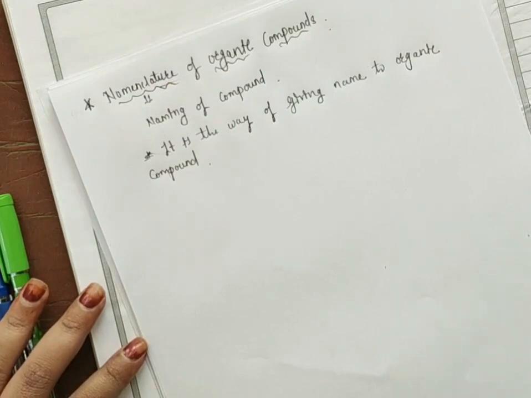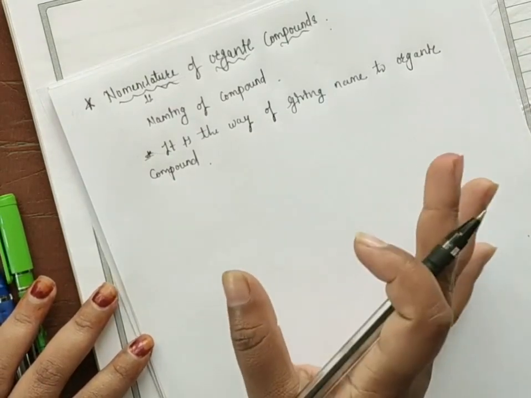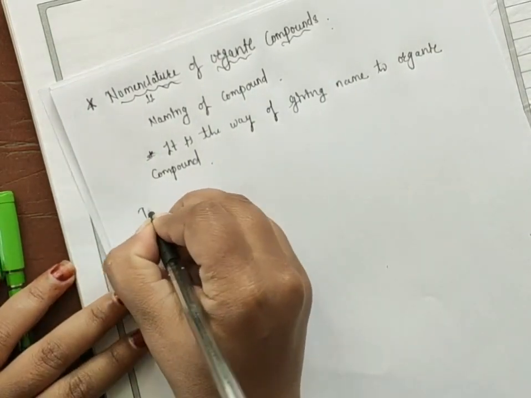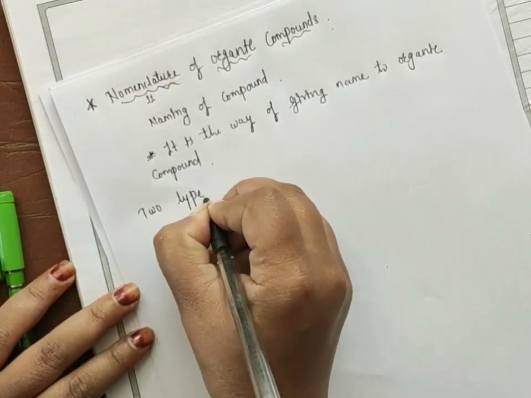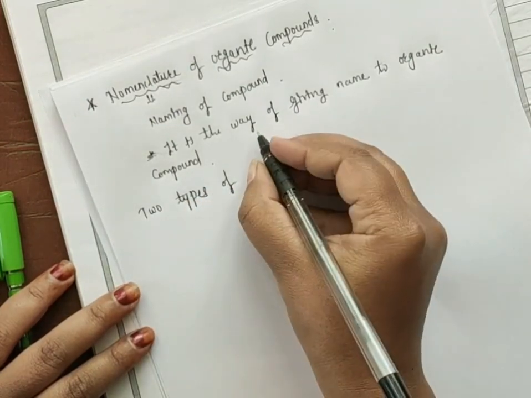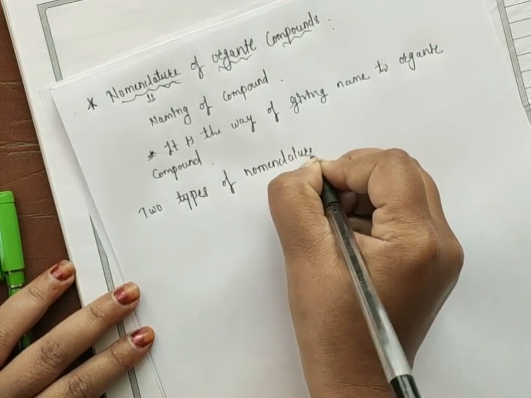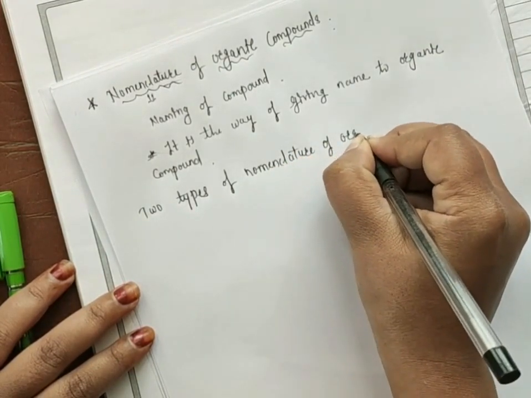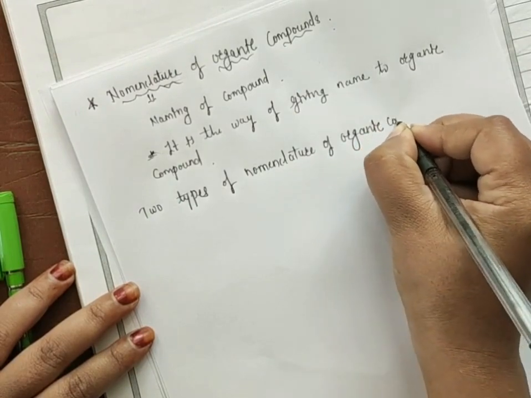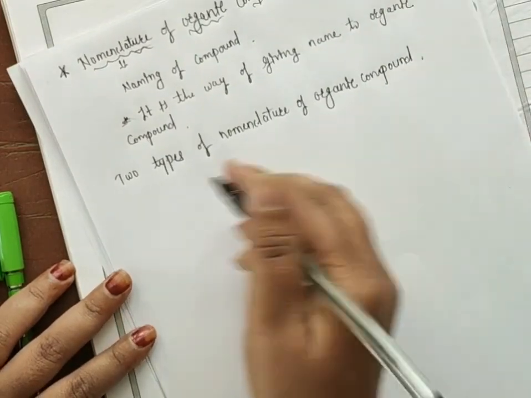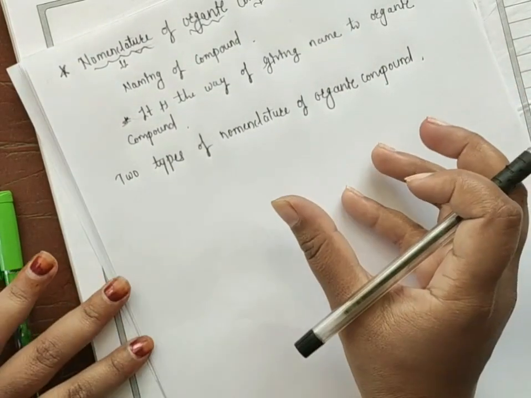Okay, so now the nomenclature of organic compounds has two types. We can give the name to organic compounds using two types.